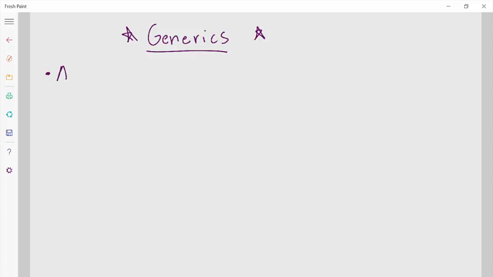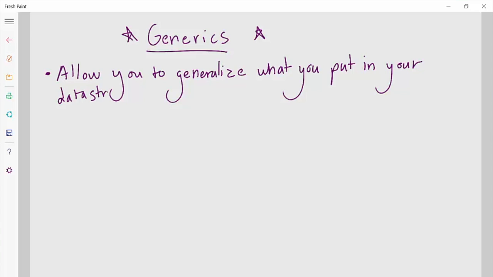And so what are generics? Well, they allow you to generalize what you put in your data structures. They do other things too, but we're going to focus on this for now.